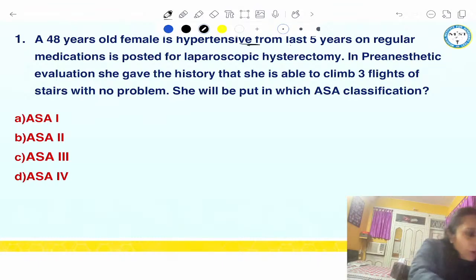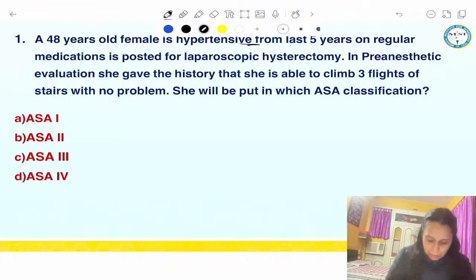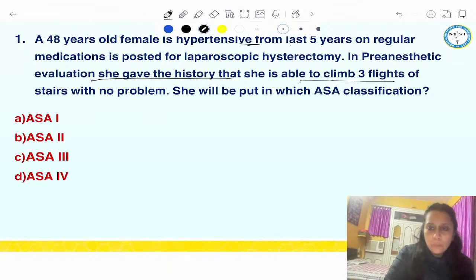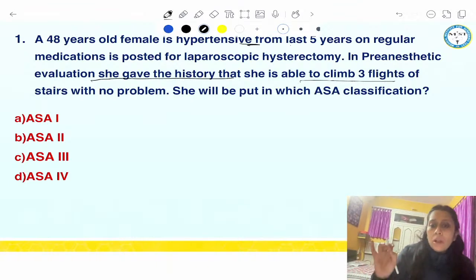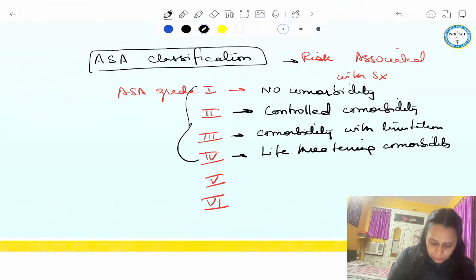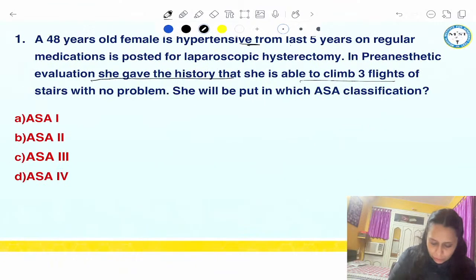And in pre-anesthetic evaluation, she gave the history she's able to climb 3 flights of stairs with no problem. So patient has no limitation in his or her physical activity. So this patient will belong to ASA grade. Yes, everyone, please answer. I want to see few answers in the chat box. 2 or 3. So patient has a comorbidity, and comorbidity is not causing any physical limitation. She can climb 3 flights of stairs.